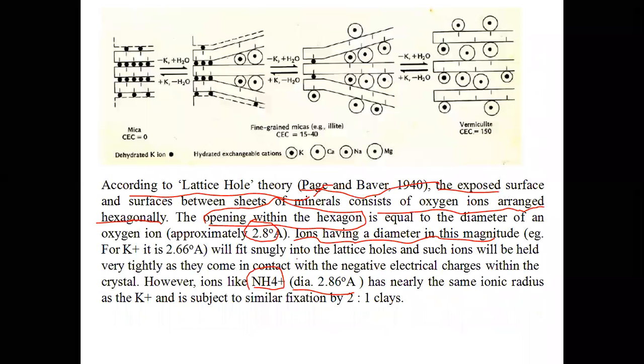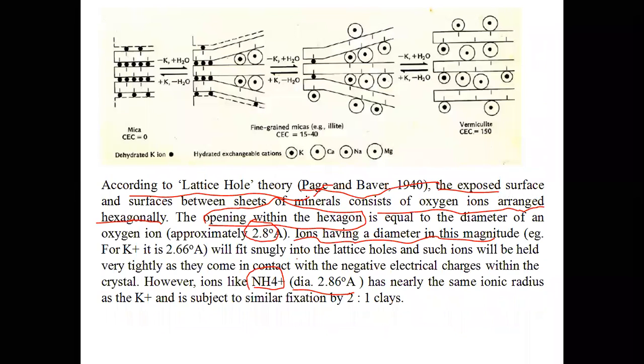Now, who explained this lattice hole theory? Page and Baber. Which theory explained potassium fixation? Lattice hole theory. What is the diameter of the hexagon of oxygen ion? 2.8.